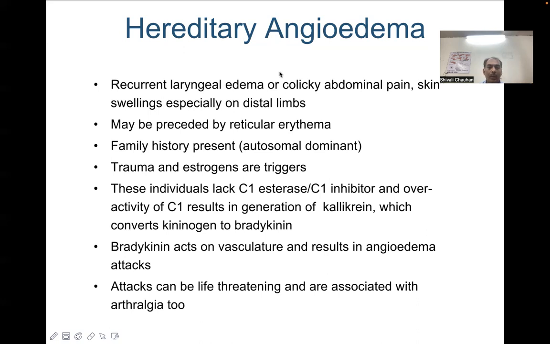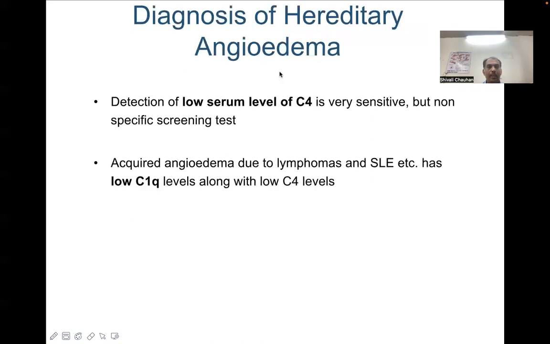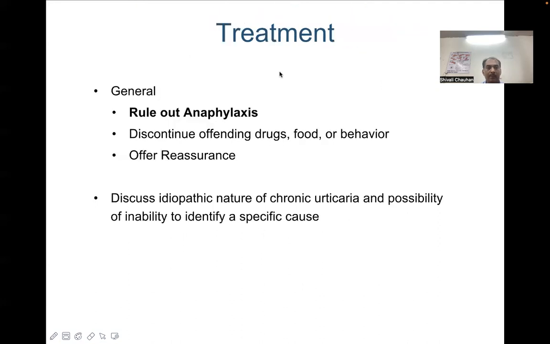Bradykinin acts on vasculature and results in angioedema. Attacks can be life-threatening and are associated with arthralgia. It can be diagnosed by a low level of serum C4. Acquired angioedema, due to lymphomas, SLE, etc., has low C1q levels along with low C4 levels, but these are just sensitive tests and not diagnostic.